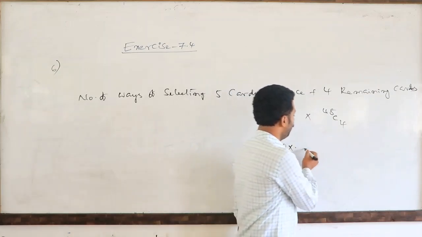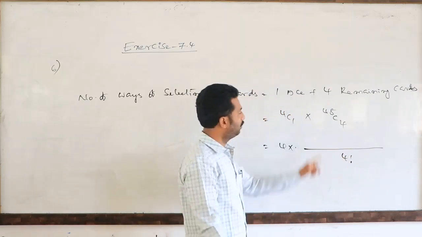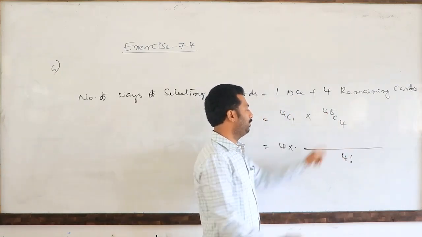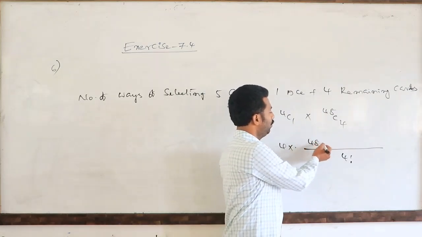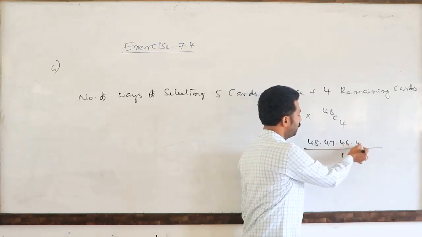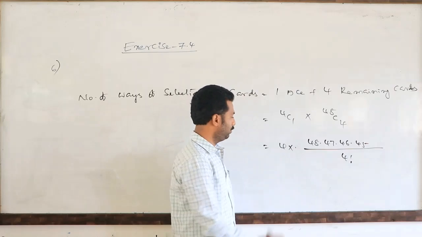48C4 means divided by 4 factorial in the denominator. 48C4 means 48 we have to reduce 3 times: 48 into 47 into 46 into 45. 1, 2, 3, 3 times we reduce it.